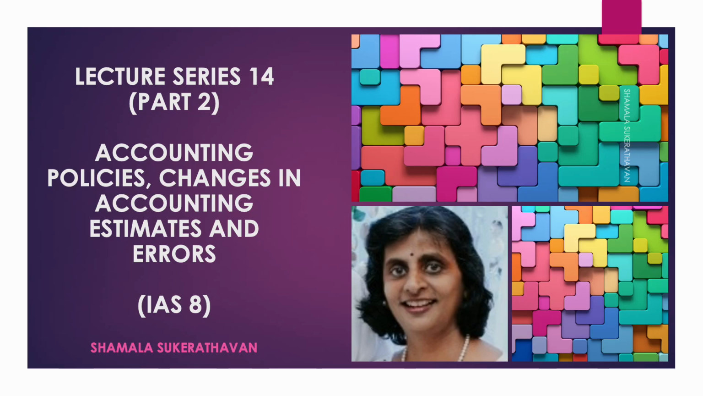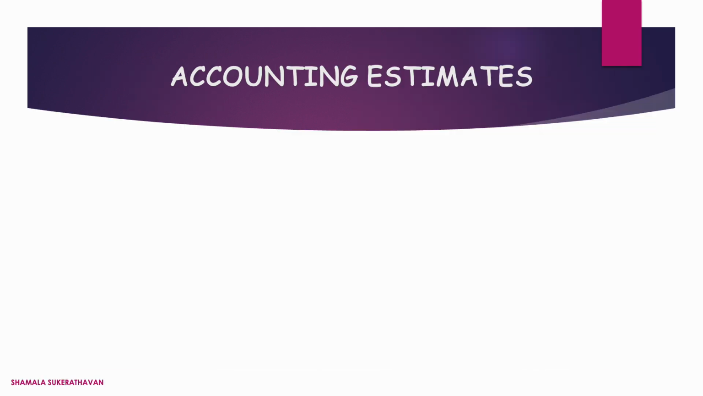Hello there. The second part of Lecture Series 14 of Bite-Sized Corporate Reporting on IAS 8 focuses on accounting estimates and errors. It is inevitable some of the monetary amounts in the financial statements are subject to measurement uncertainty, given accounting policies may require items to be measured at monetary amounts that cannot be observed directly and therefore must be estimated instead. Examples of accounting estimates include: 1.